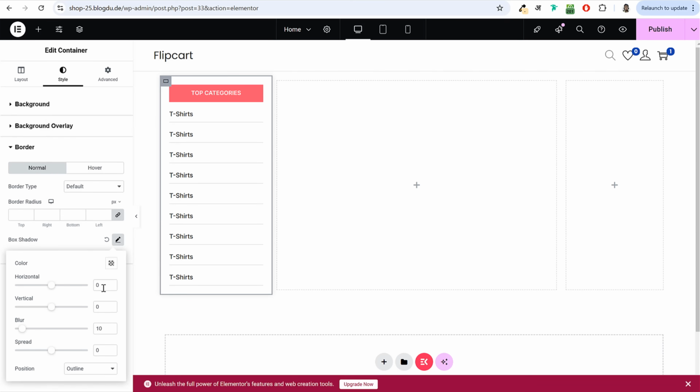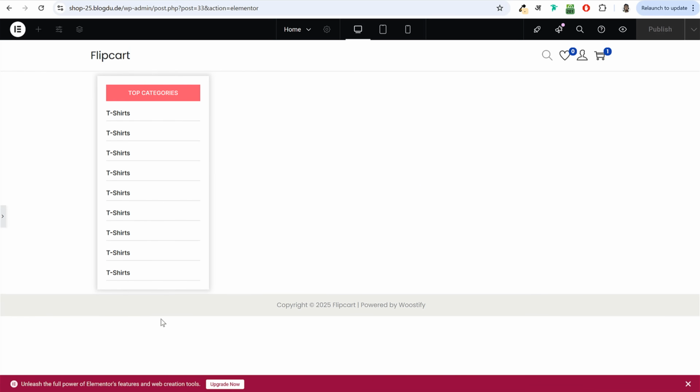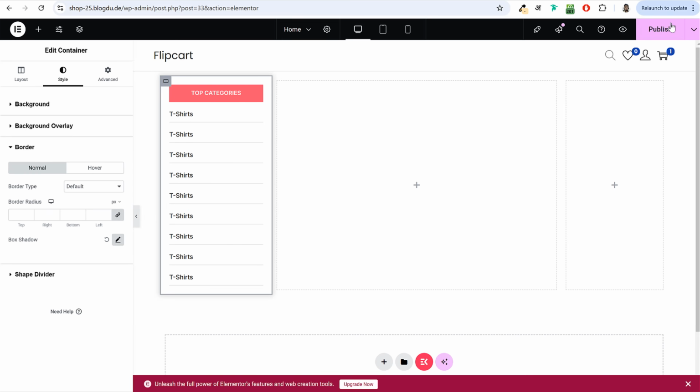Then after that, you can also change it horizontally. You can see when I change this vertically, where you want the shadow, you can increase or decrease the blur. You can also increase or decrease the spread. So I'll change this. I'll make it 0. I just wanted to show you. Vertical and horizontal will be 0, blur will be 10, and spread will be 3. Very light, very subtle. This is how it should look. All right. Now you can click on publish. So with this, we have completed the left column.